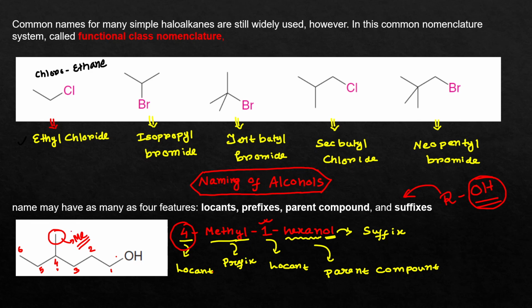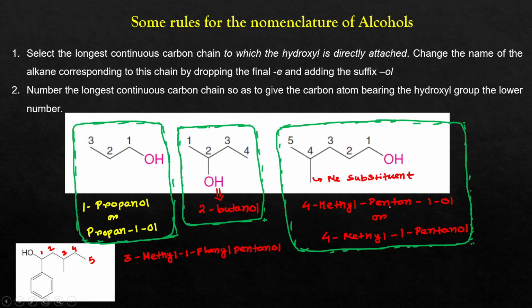Then comes the prefix, that is the methyl group, so 4 methyl. The third portion is the locant, the location of the hydroxyl group, that is 1, so 4 methyl 1, then hexane. This is the name of the parent compound, hexane. Then this group is known as -ol, hexane plus -ol, and in that case you just have to drop the E part. So it will be hexanol. This is the correct way of doing IUPAC nomenclature of alcohols.